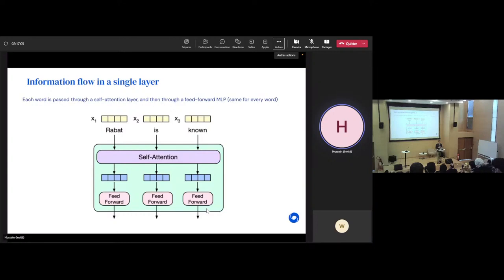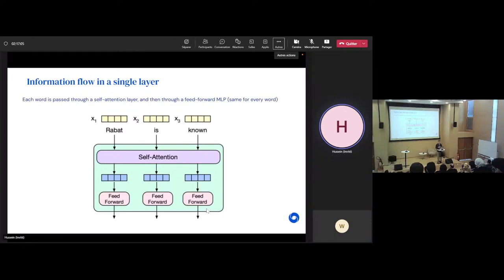But note that if you only had that, then all the words will be processed independently, and you don't have any correlations or any kind of interdependence between words. So for that, you have the self-attention layer, whose task is to find the dependencies between the words.